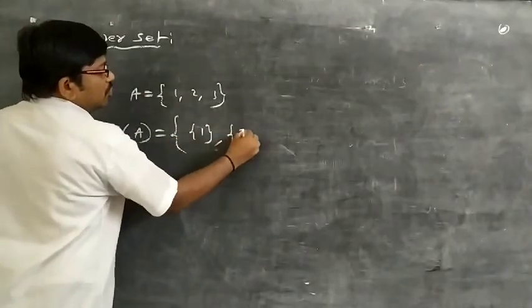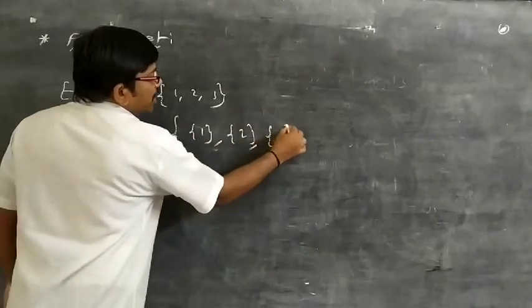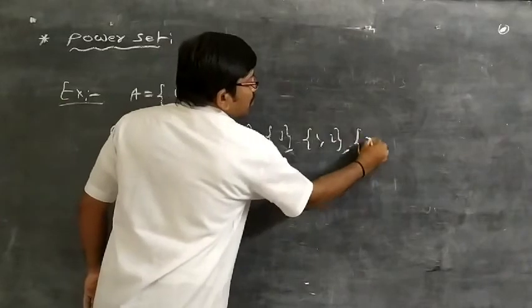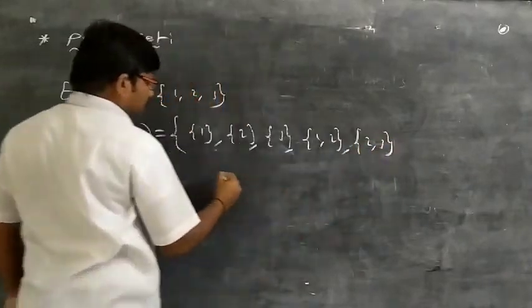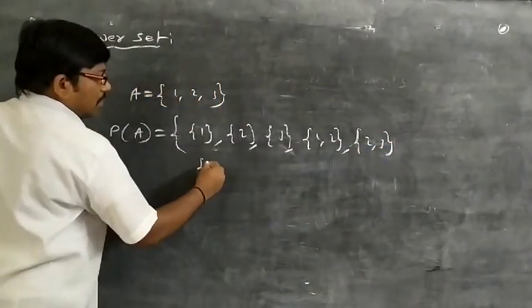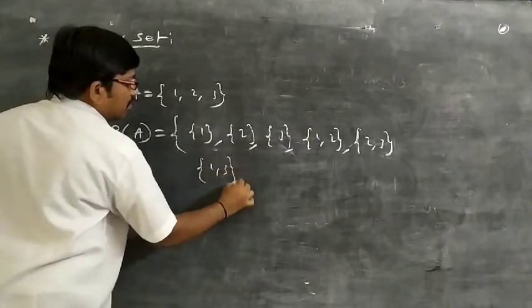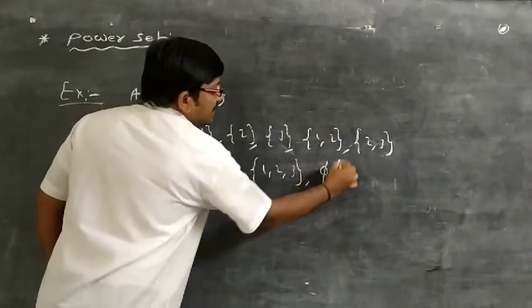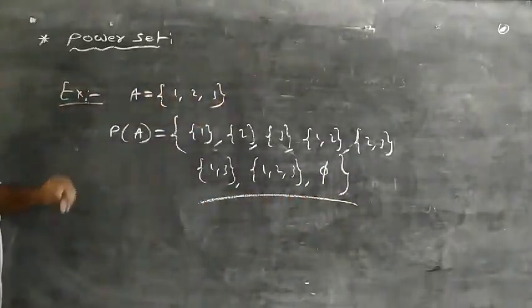{1, 2, 3}, {1, 2}, {2, 3}, {1, 3}, {1}, {2}, {3} and the null set. So this is called the power set.